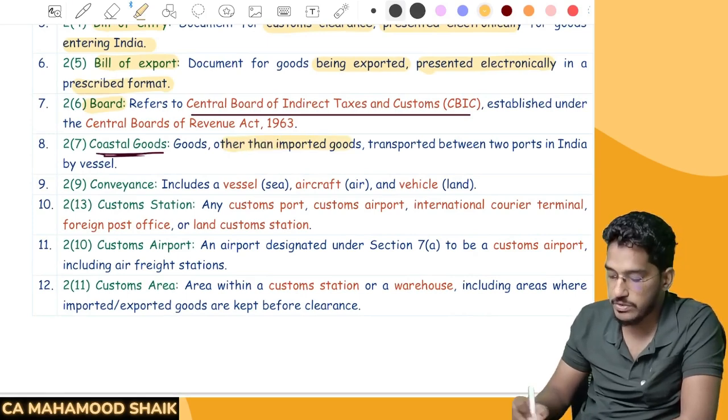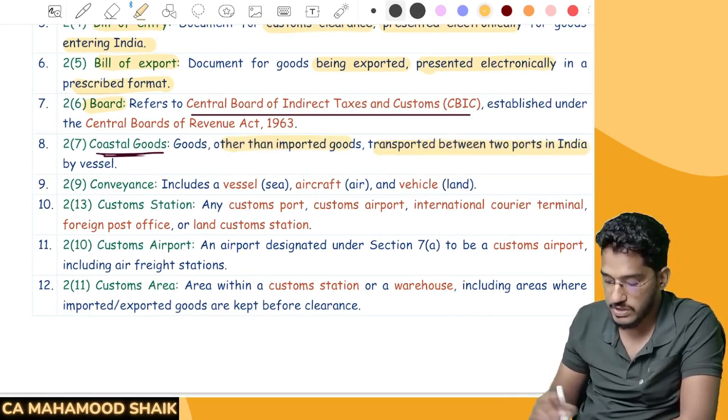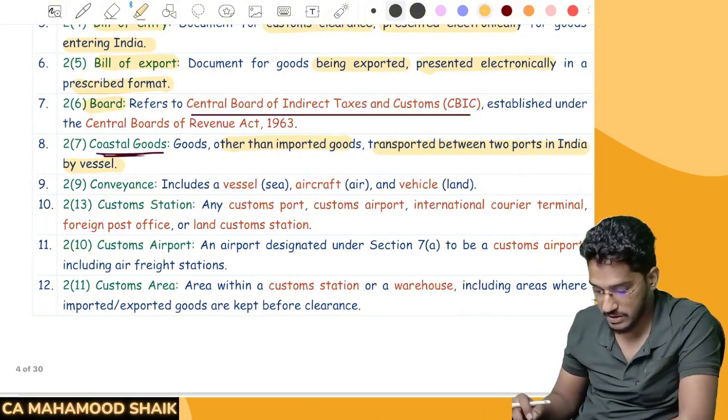Goods other than imported goods transported between two ports in India by a vessel, that we call coastal goods.